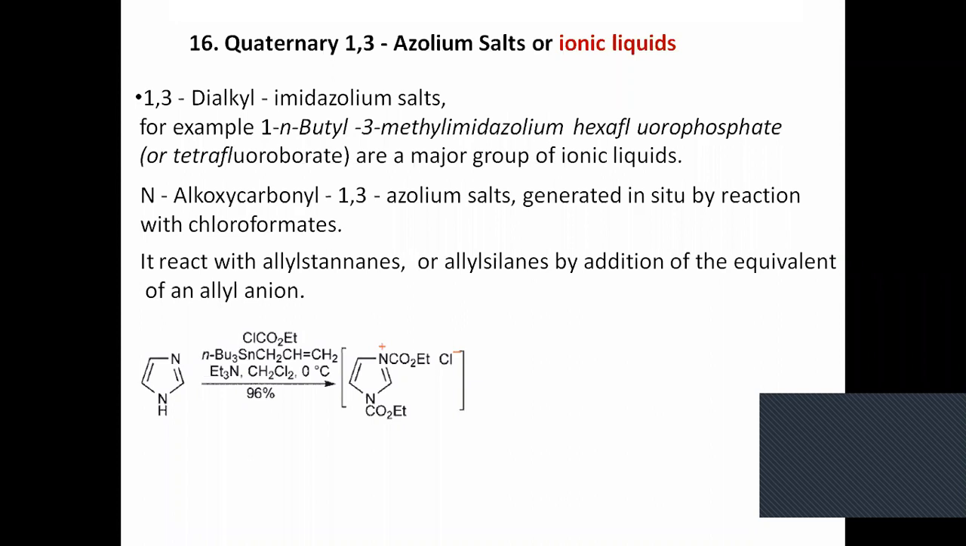When they react, what will happen? This becomes a salt. Now both the nitrogens react with this chloroformate and form the salt. This is the ionic salt. This further reacts with this compound. The tin-carbon bond breakage takes place, and introduction of the allyl group takes place at the second position here.